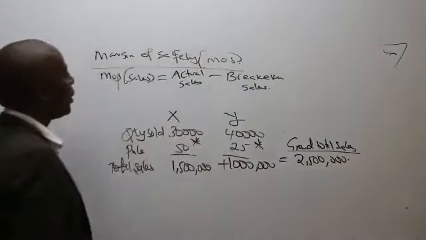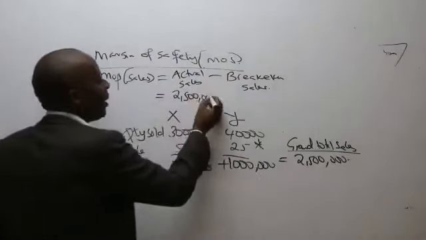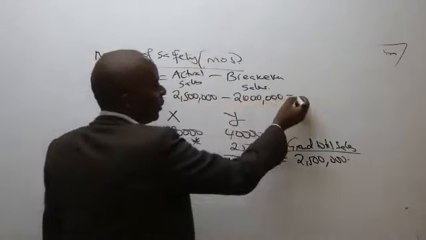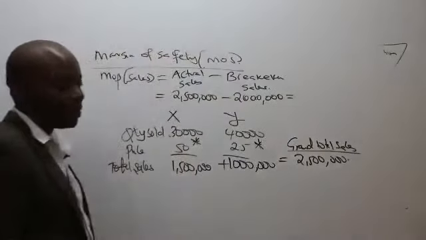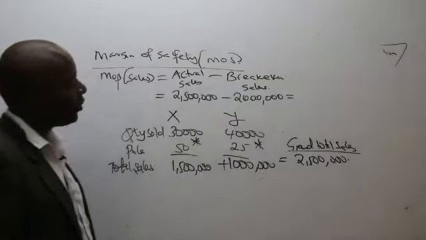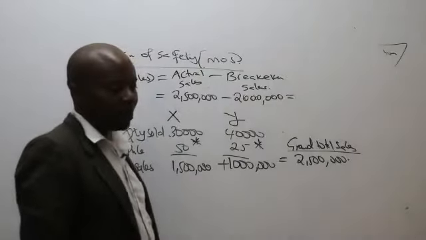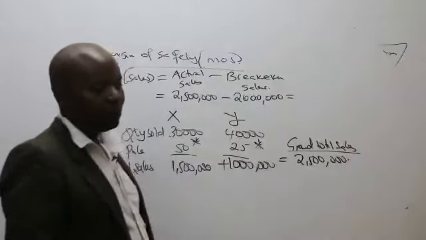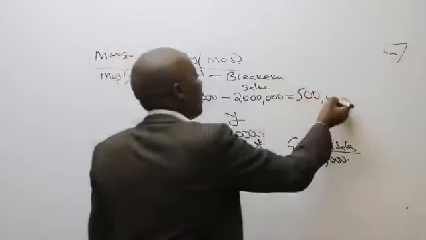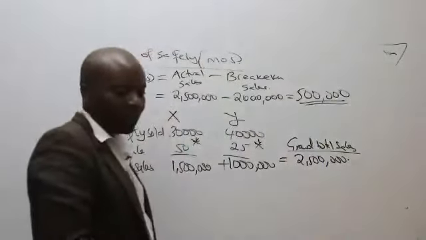So this means that our margin of safety will be the 2.5 million minus the break-even sales that you guys gave me, which was what here? 2 million. So 2.5 million minus 2 million, which will end up giving us what figure? 0.5 million. So then that is 500,000.